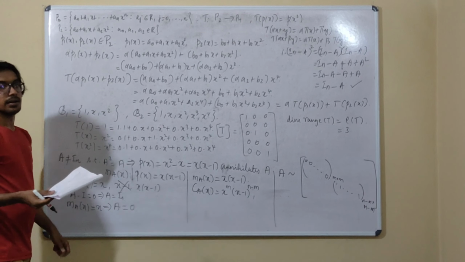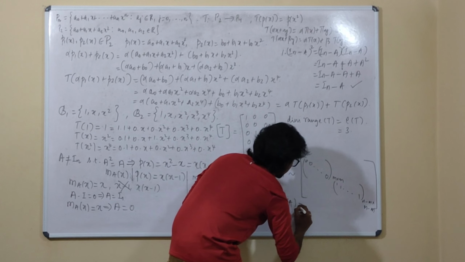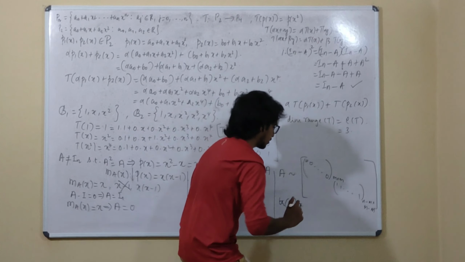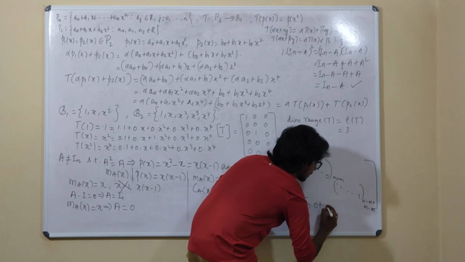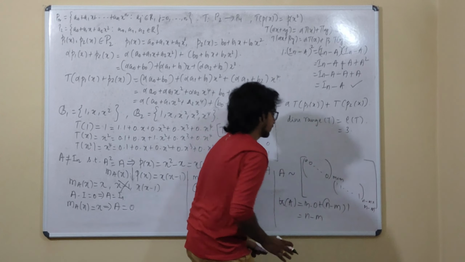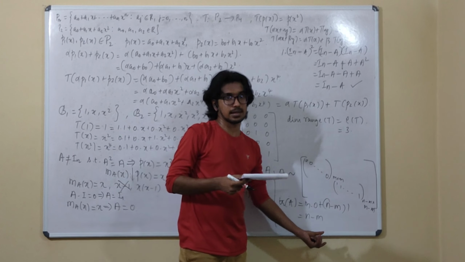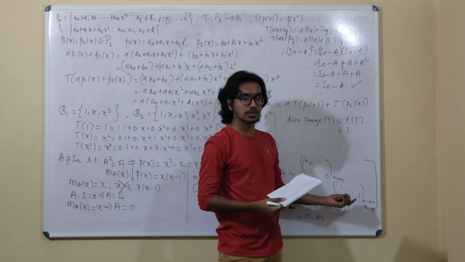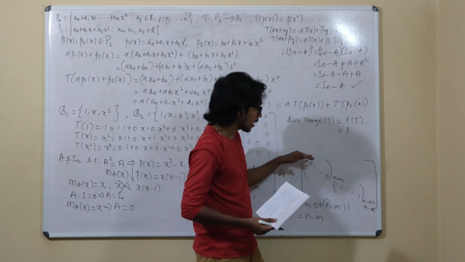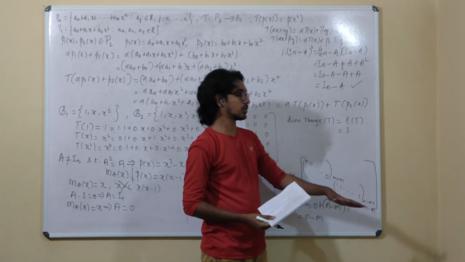Coming to the second option, trace. So what is trace of A? Trace of A is m times 0 plus n minus m times 1. So it is n minus m. Trace of A equals rank of A. And if you look at the rank of this one, since these m rows are 0, all the entries of these m rows are 0, this cannot contribute anything to the rank.